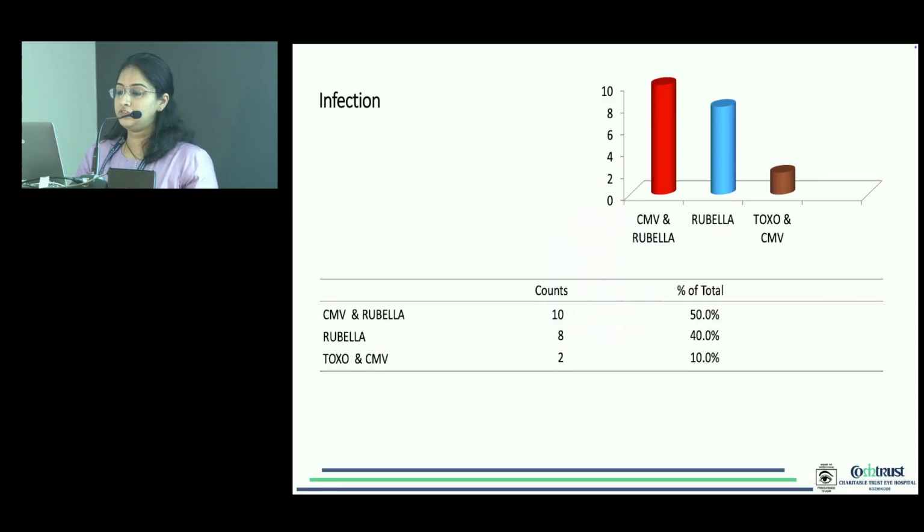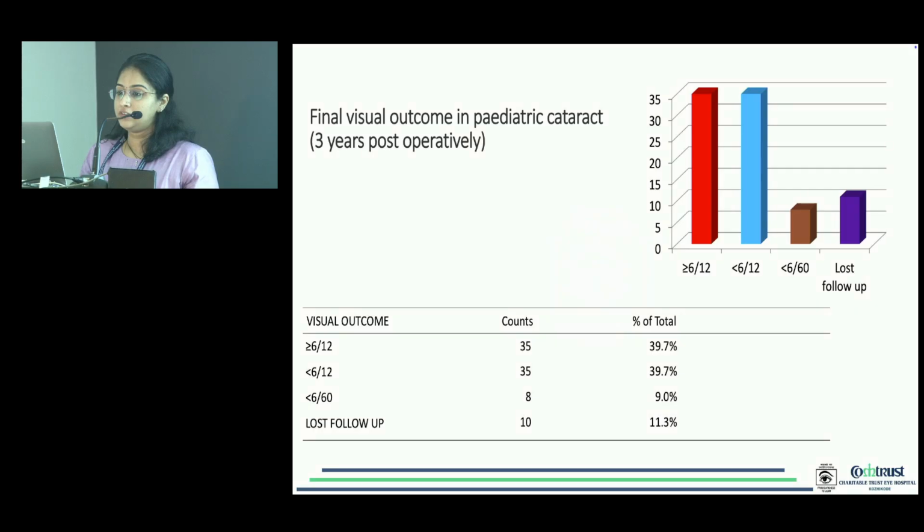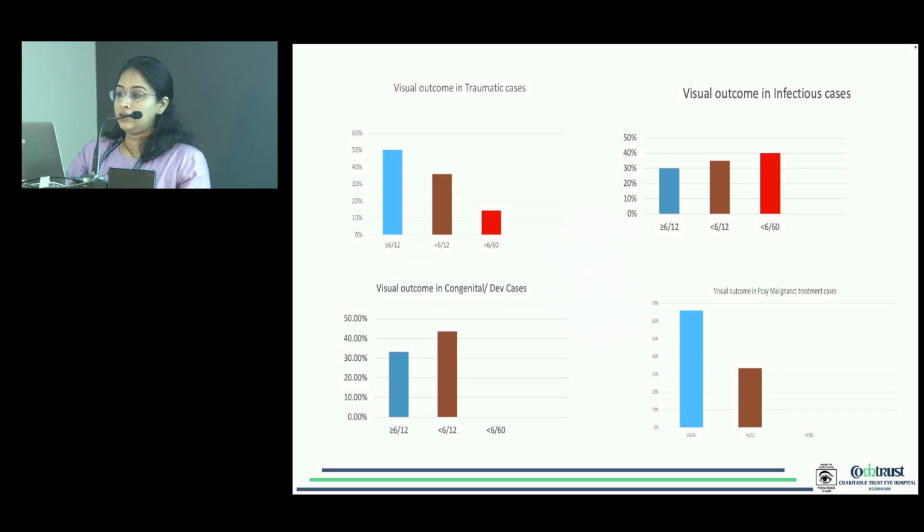Among the infections, 50% of cases were positive for both CMV and rubella, and 40% were positive for rubella alone. Final visual outcome at the end of the 3-year period: 39.7% of patients had a good visual acuity of better than or equal to 6/12. Around 9% had vision less than 6/60. Etiology-wise visual outcome, we got a good visual outcome in post-malignant treatment cases and a worse visual outcome of less than 6/60 in infectious cases.